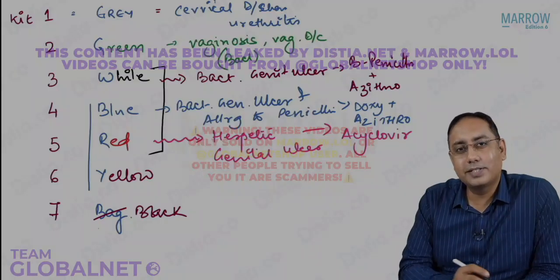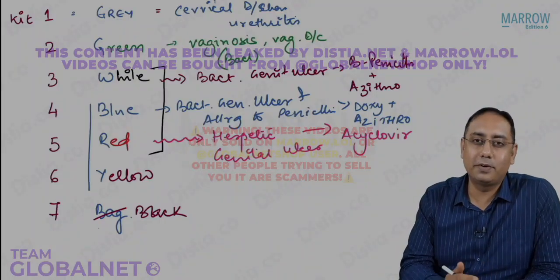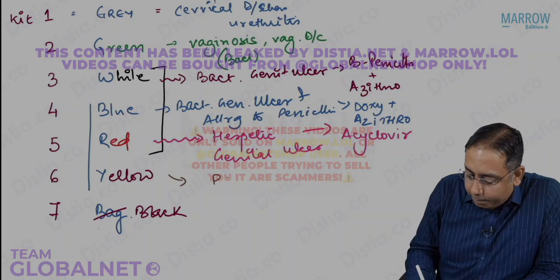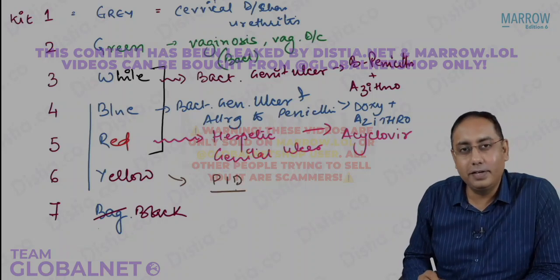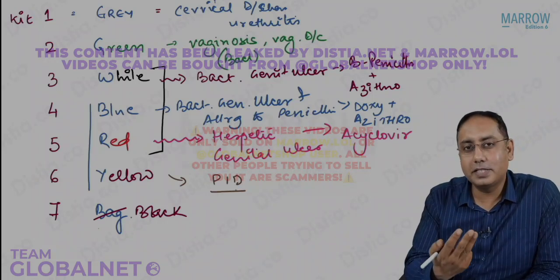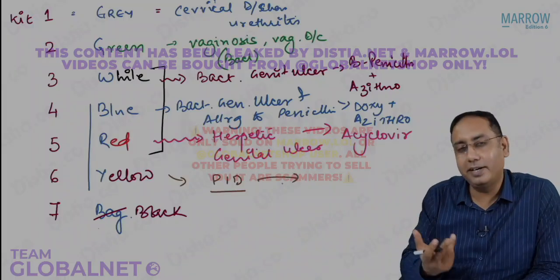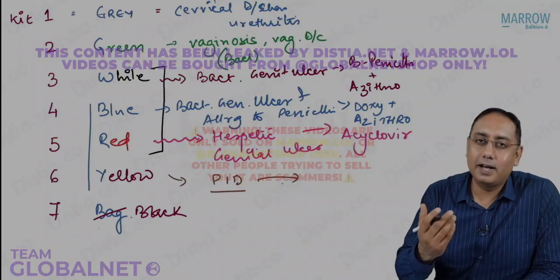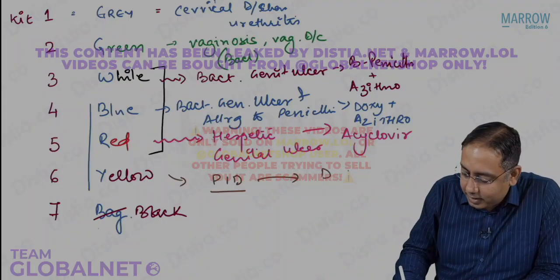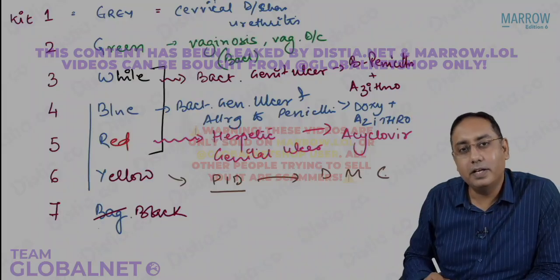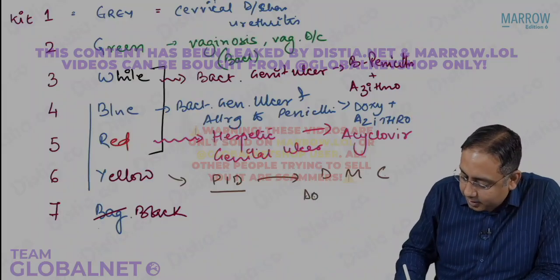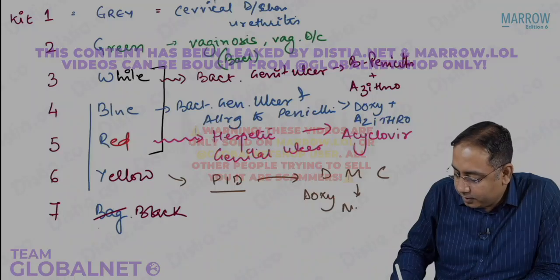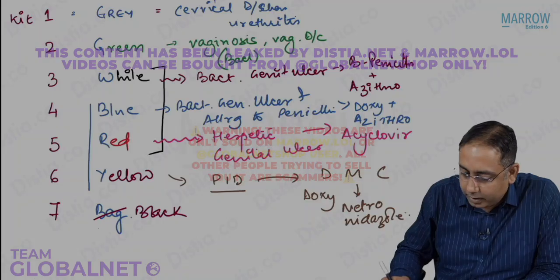Next, the yellow color kit. Somehow I have remembered that yellow is for PID, pelvic inflammatory disease. There are 3 letters in PID, so there are 3 drugs. I know these are silly ways to remember, but that's how I have remembered. The 3 drugs we give are DMC. In PID, we give DMC: doxycycline, plus metronidazole, and cefixime.